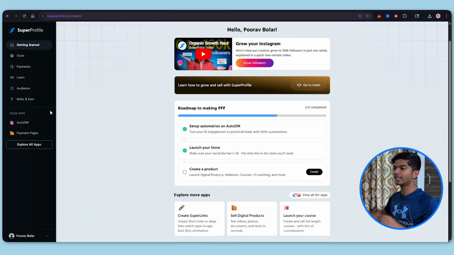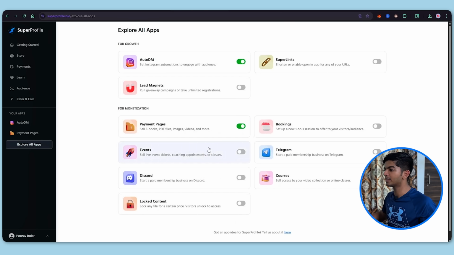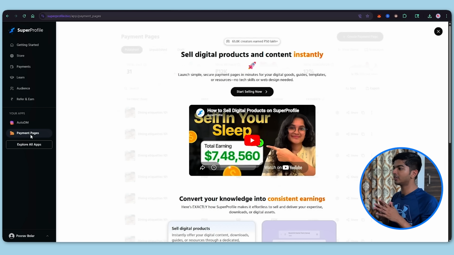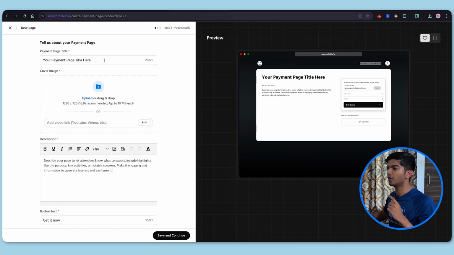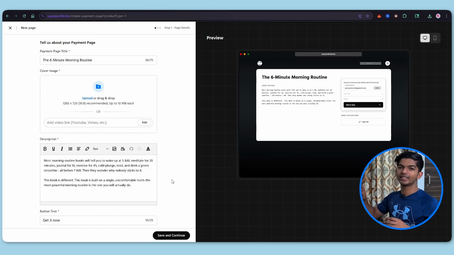So once we log in, we have to come down to your apps, and here you can see payment pages. This is what we're interested in. And if you don't see it yet, you can go to explore all apps and turn on payment pages right here. So I'm going to click on payment page. Then I'm going to hit start selling now. And obviously we are going to use digital product because ebook is a digital product. Now this is going to be your store. You're going to add your title here. We already have the title. So as you can see, I've added the title and the description, and on the right hand side, you can see how it's previewed on your store.